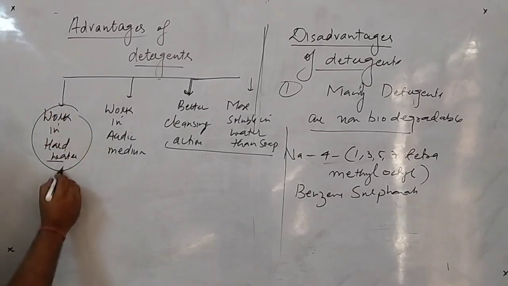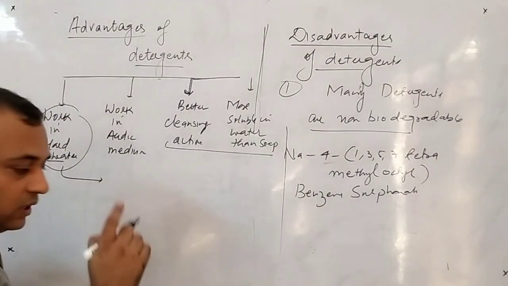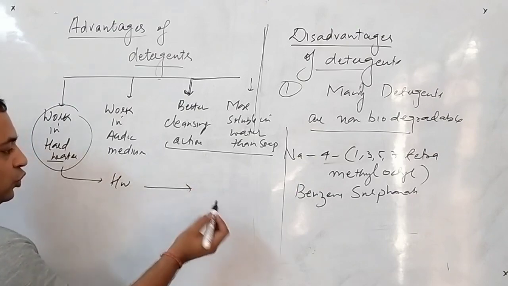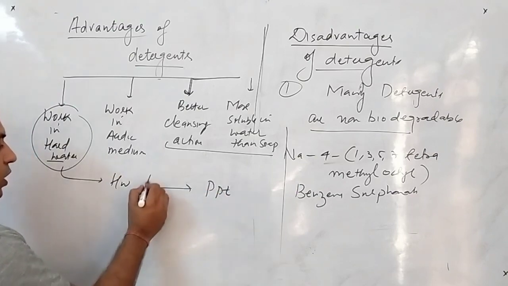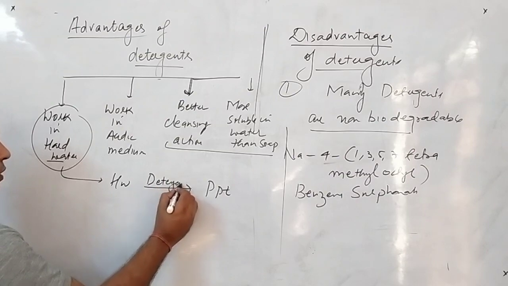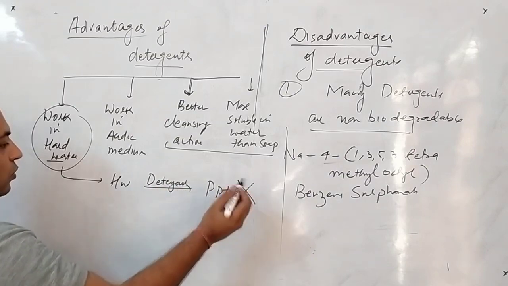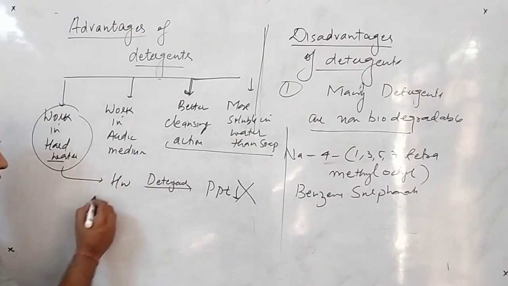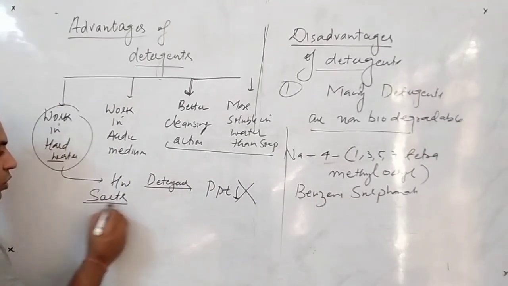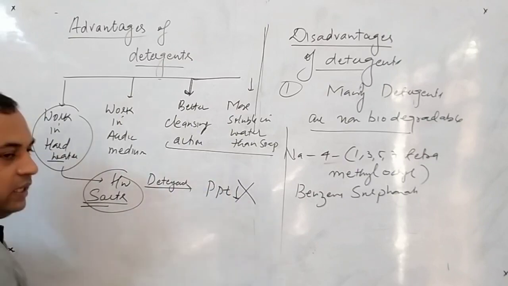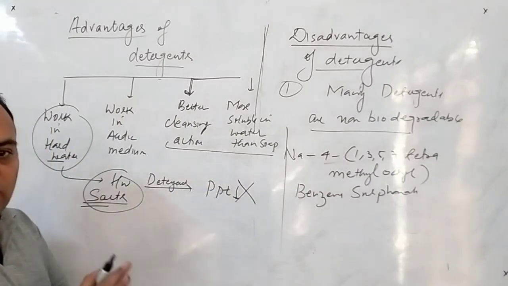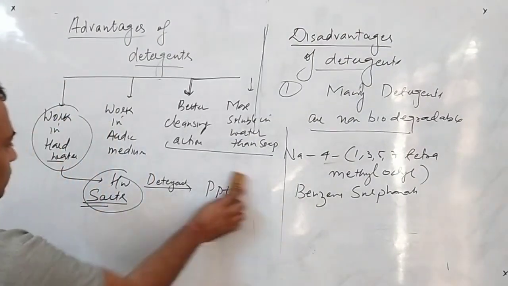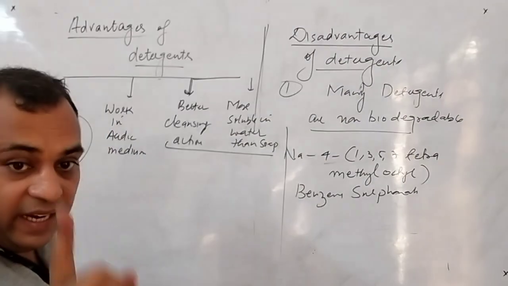Why will they work in hard water? Because the hard water does not convert detergent into precipitate. Clear to all of you? The salts of hard water do not convert the detergent into the precipitate because there is no reaction between them. Now next one, how will they work in acidic medium?